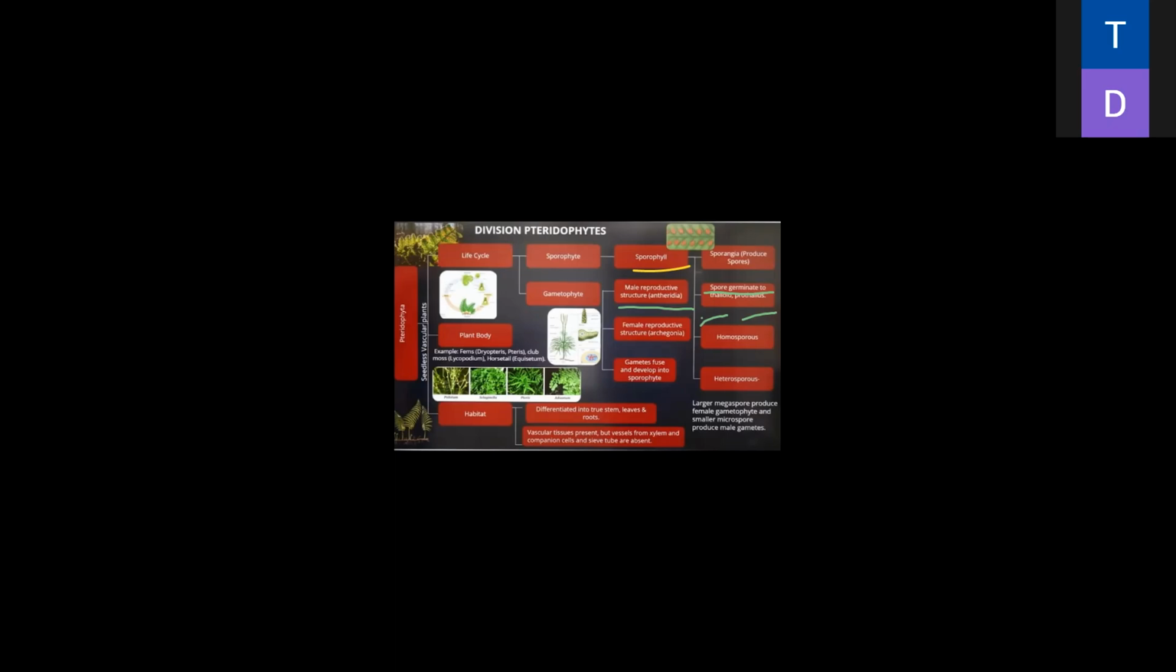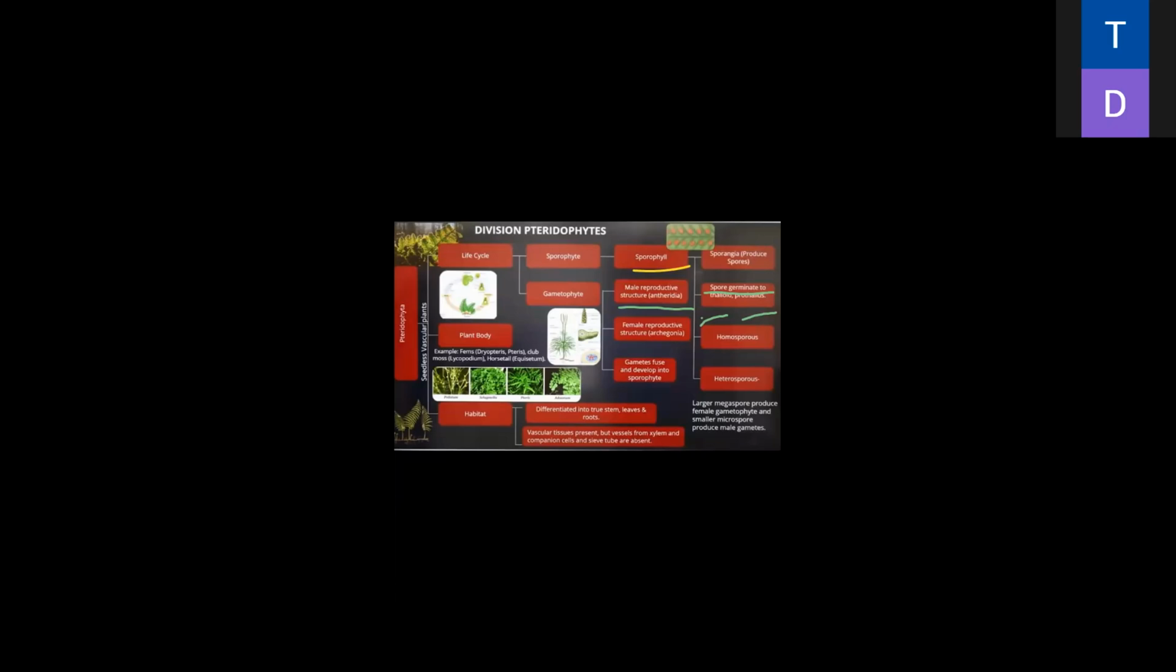Is it clear? Correct. Rather than vertical division, it grows horizontally. This is basically the thallus, a group of cells known as the thallus. Right, everybody? The male reproductive structure is the antheridium and the female reproductive structure is the archegonium.